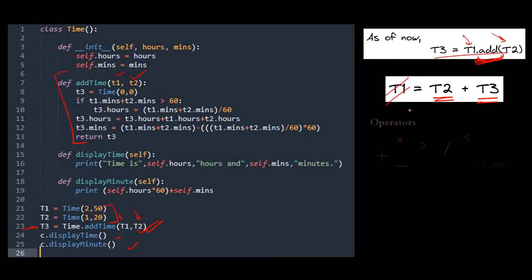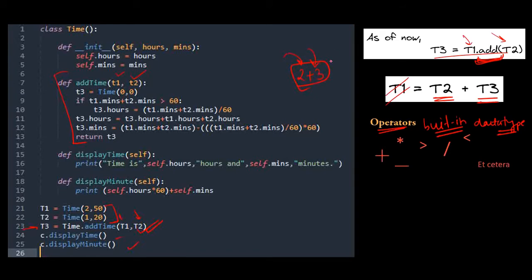Here comes the concept of operators. What exactly are operators? These are built-in, and they can only work on built-in data types. Let us take an example of integers, 2 plus 3. We are able to add this in Python because the operands 2 and 3 are of int type, which is already defined in Python. So we are not able to add two objects in Python.